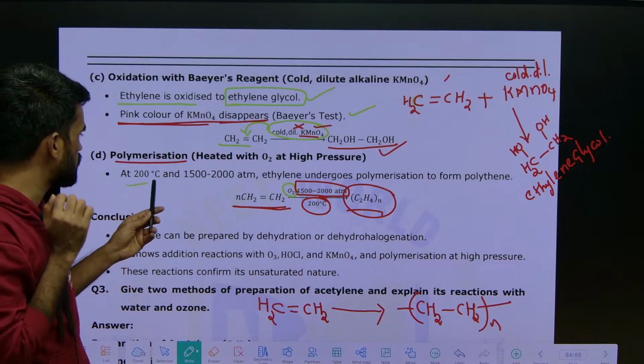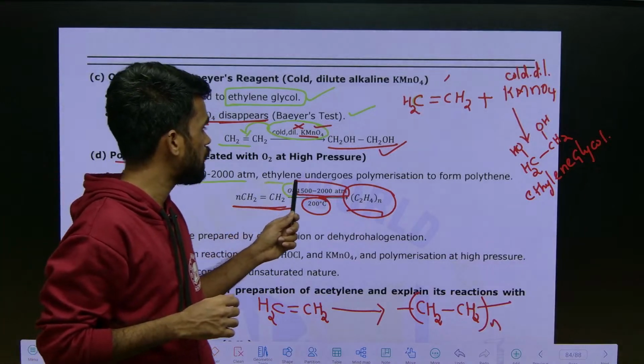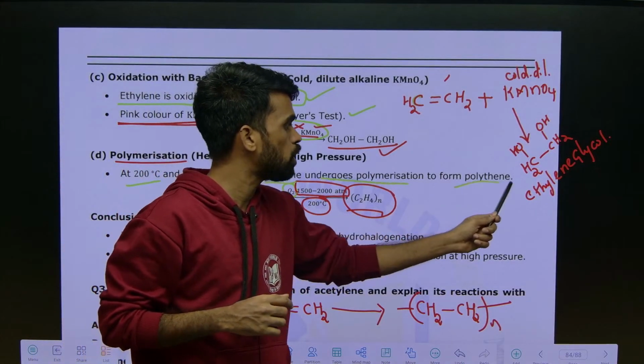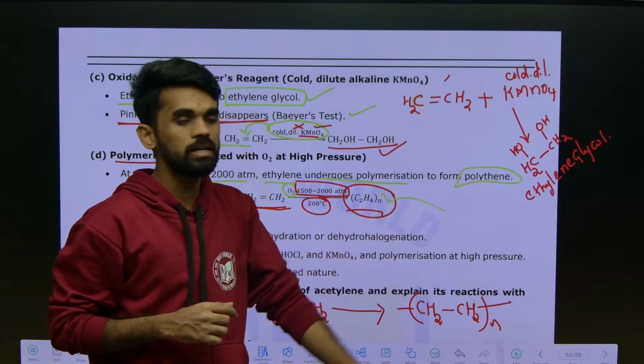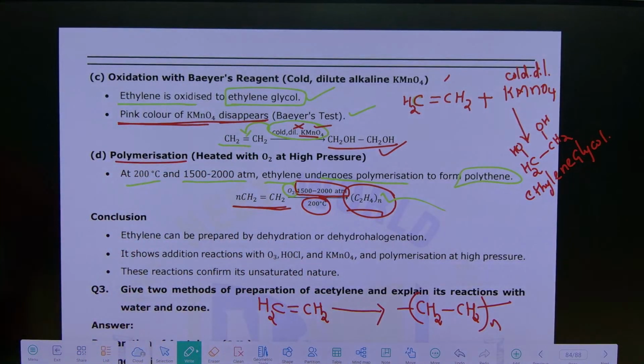So at 200 degrees Celsius and 1500 to 2000 atm, ethylene undergoes polymerization to give polyethene. So you got a polyethene kind of product, that's it. So this is one more reaction to be remembered.